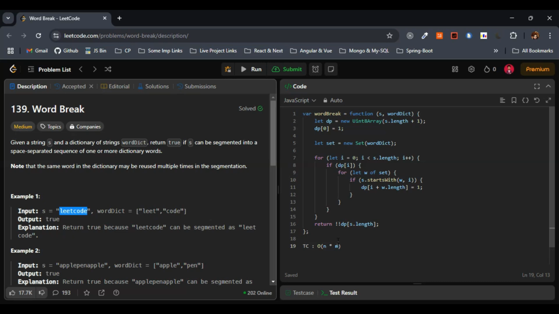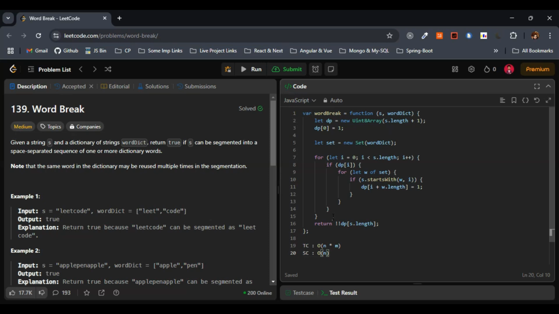n equals s dot length, and m is nothing but the average length of the words in word dict. So n is length of the s, nothing but length of the string. m is average length of the words in word dictionary. So what will be the space complexity here? Overall space complexity would be big O of n, right? So overall space complexity is big O of n.